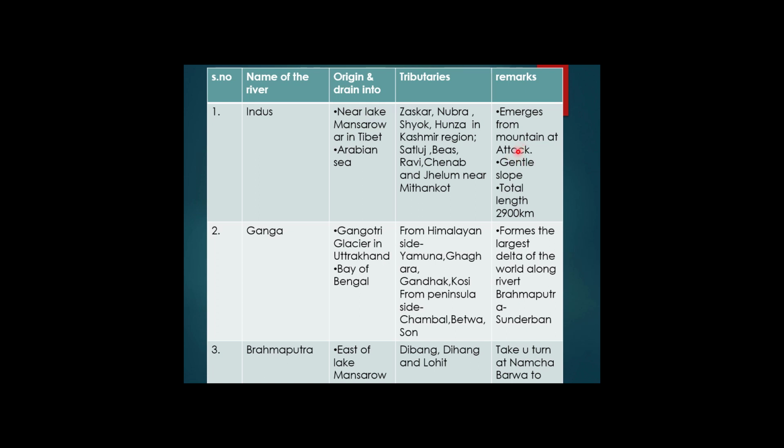After emerging from the mountain at Attock, the slope of the Indus river becomes gentle. Now it enters the plain region of Pakistan, and the total length of the Indus river is 2900 km.